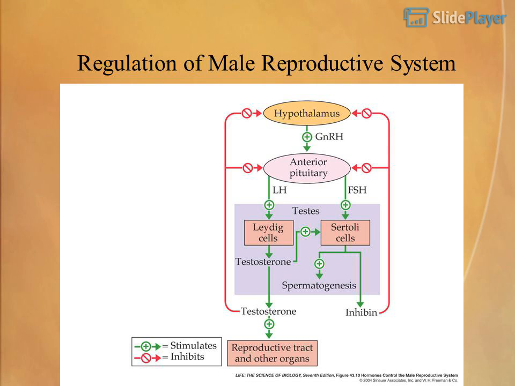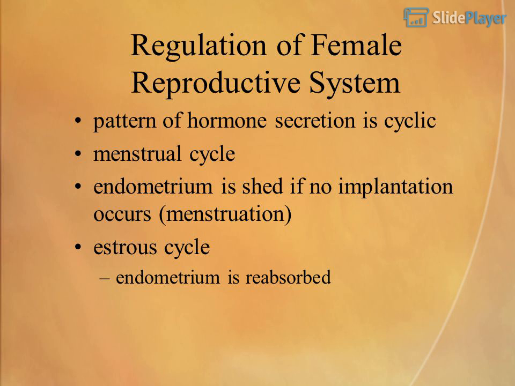Regulation of the male reproductive system. Regulation of the female reproductive system. Pattern of hormones. Secretion is cyclic.